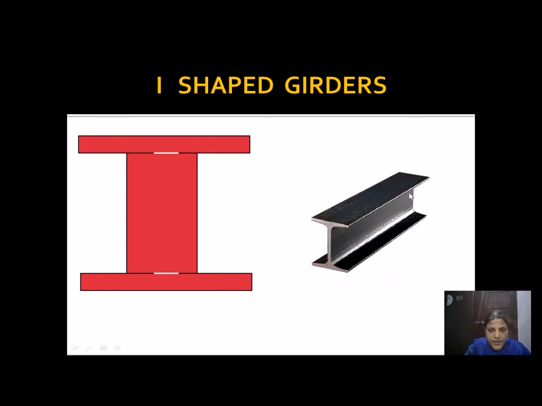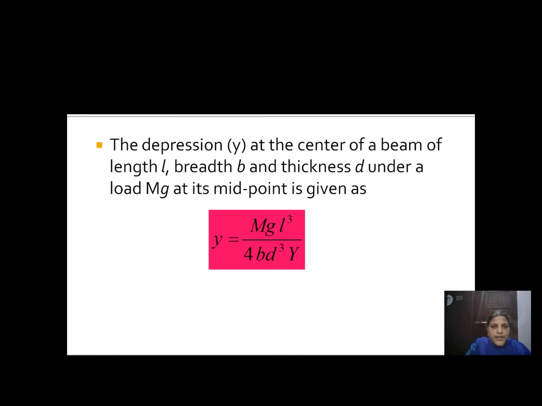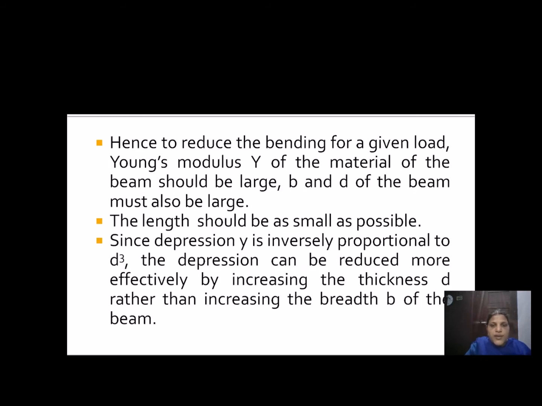The center part is very much bigger, such that it can withstand heavy weights. In the non-uniform bending technique, the depression at the center of the beam does not get easily depressed. But whenever there is depression, we can calculate it using the non-uniform bending formula, Y is equal to mgl cube by 4bd cube y. Hence, to reduce the bending for a given load, the Young's modulus Y of the material should be large and b and d of the beam should be large.